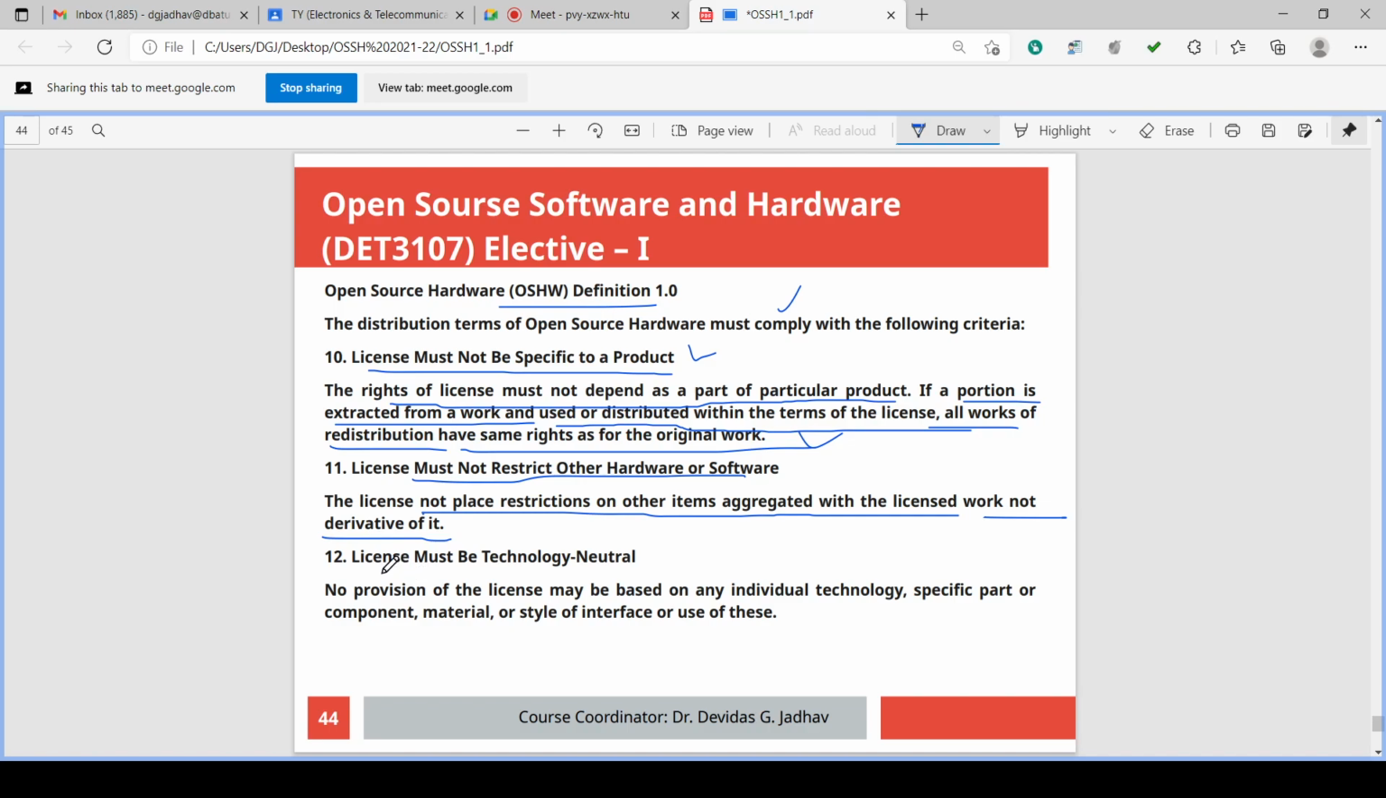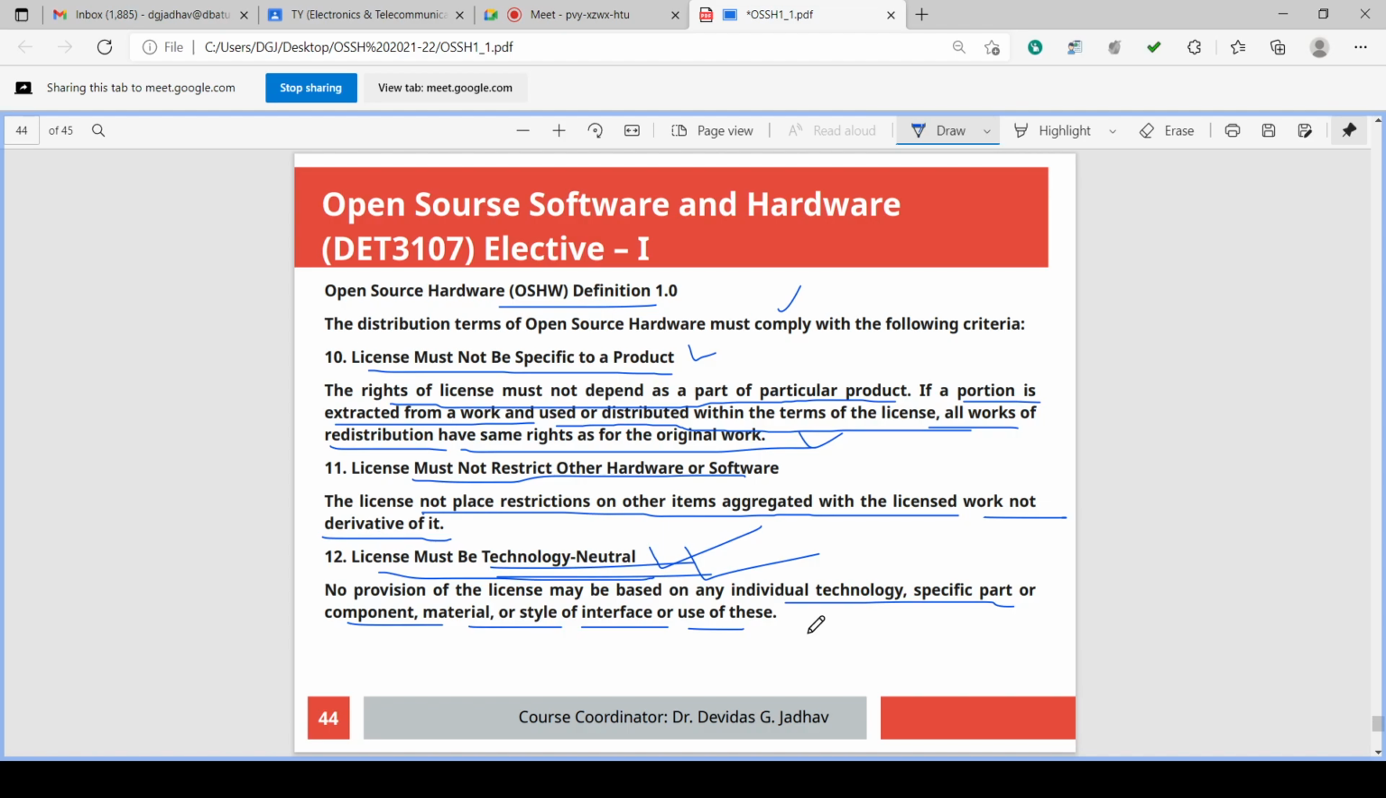And the last one is that the license must be technology neutral. No provision of the license may be based on any individual technology, specific part or component, material, or style of interface or use. So the license should not put any restriction saying this technology is allowed and that one is not. Whatever the technology, it should be technology neutral. That means it should be impartial to the technology. Any technology can use that license.